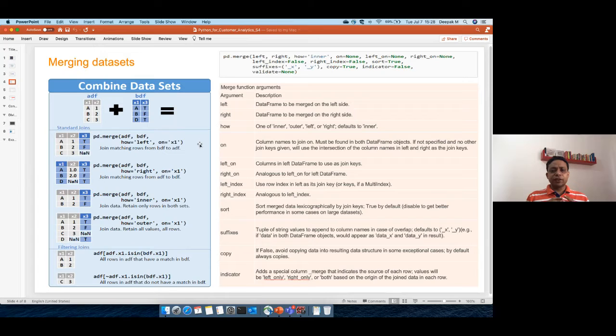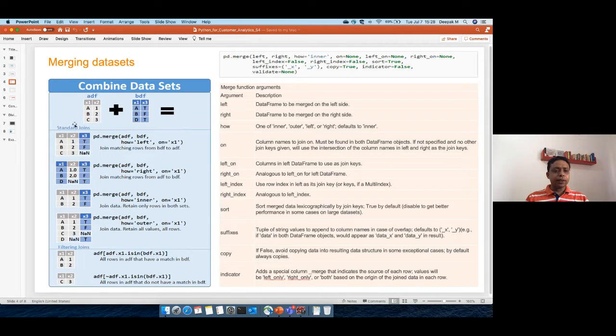In Pandas, the function is very simple. It is pandas.merge, where pd is nothing but an alias for import pandas. What we do here is, we have the A data frame and the B data frame, with the variables x1, x2, x1, x3, right? Whenever you are joining or merging two data sets, you need to have a common column based on which it will be merged.